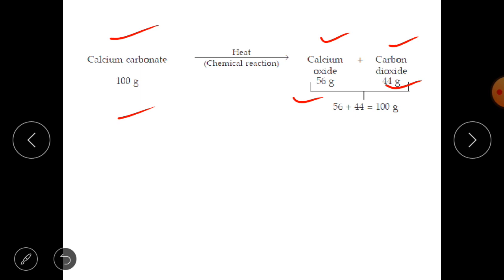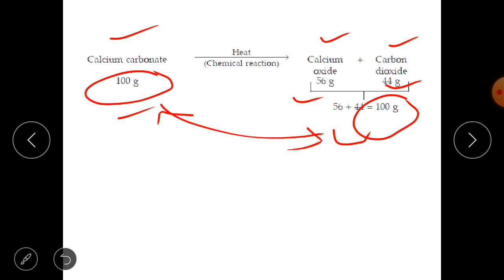So adding 56 to 44 gives you 100. It means the mass of reactant is equal to the mass of product, and this was the law of conservation of mass. In this manner, this reaction is following this law. Now you must have understood it.